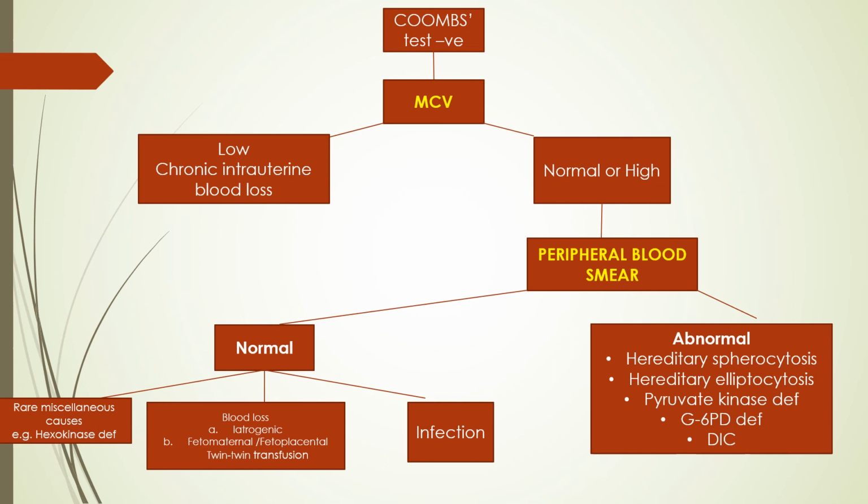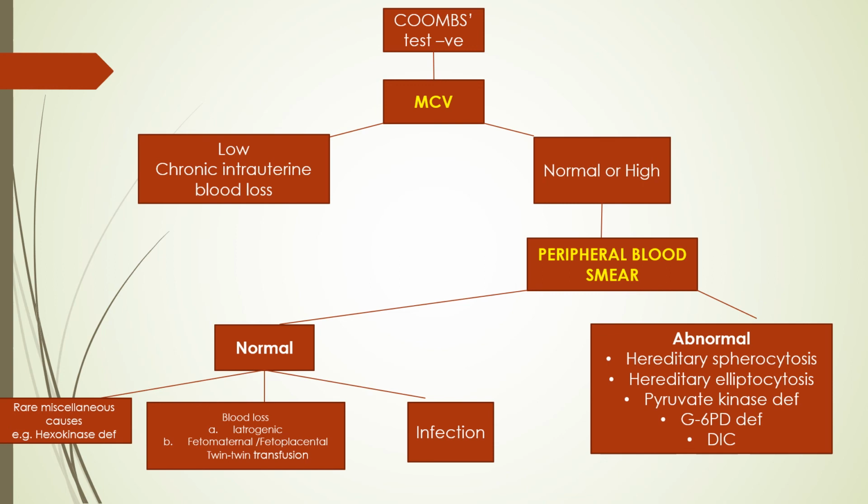So how do we know whether it is a chronic hemorrhage? So we go for measurement of weight of the babies. If the weight difference is more than 20% of the weight of the larger twin, that means that transfusion is chronic and the smaller twin is donor. If difference is less than 20% of the larger twin, then most of the time the larger twin is donor in 50% of the cases. So this is how we know whether it is a chronic twin transfusion.